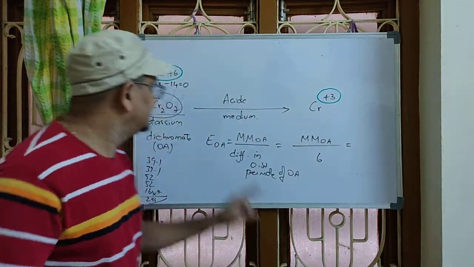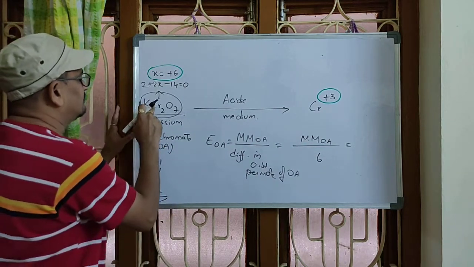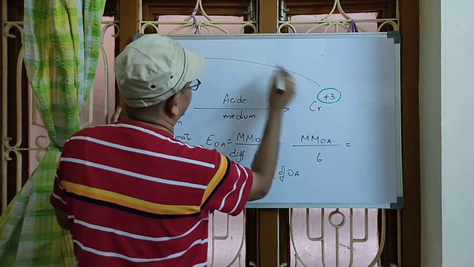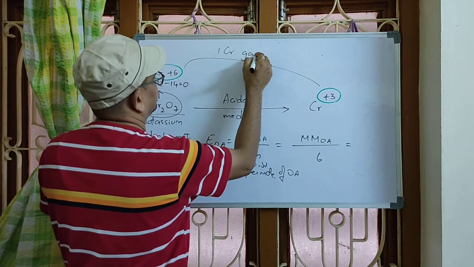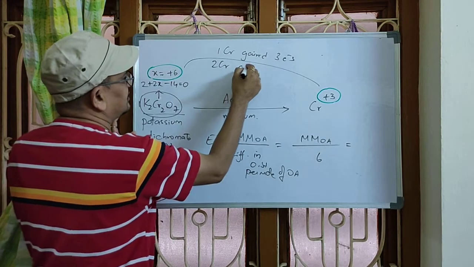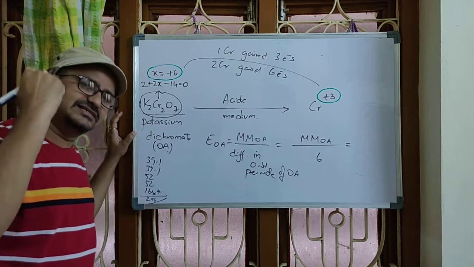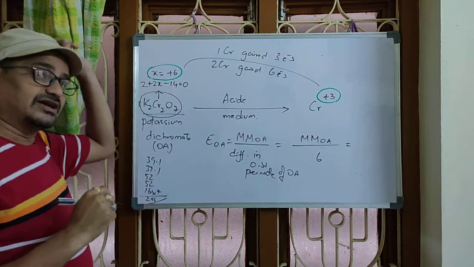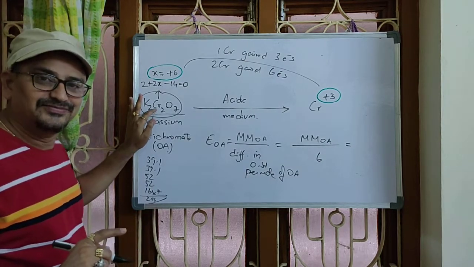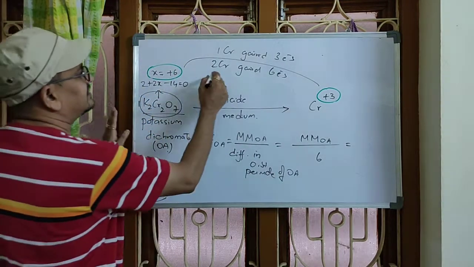Now let's come to the point. These oxidation state values we are finding are for one atom only. Here also, for one chromium the oxidation state is plus 6, changing to plus 3. From plus 6 to plus 3, one chromium gained 3 electrons. Likewise, 2 chromiums gained how many electrons? 6 electrons. Sir, why are you finding for 2 chromiums? In the previous case, manganese, we did only 1 manganese, because in 1 potassium permanganate, 1 manganese is there. In 1 potassium dichromate, 2 chromiums are there. That's why you have to find the difference for 2 chromiums. Understood? So for 2 chromiums, the gained electrons are 6.